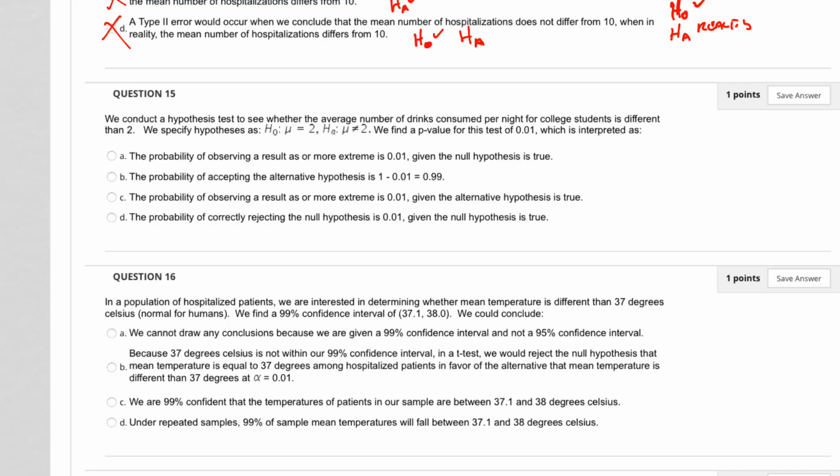Okay. We conduct a hypothesis test to see whether the average number of drinks consumed per night for college students is different than 2. Our null hypothesis is that it's 2, and the alternative is that it's different than 2. We find a p-value for this test of 0.01. So what is the p-value? The p-value is the probability of a type 1 error, or the probability of rejecting the null when it is true.